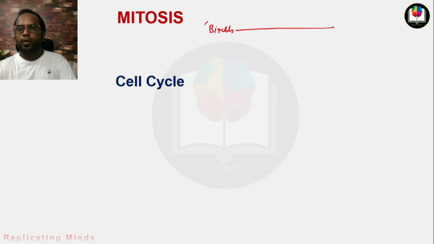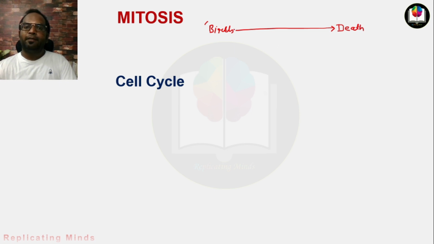What is the cell cycle? A cell behaves exactly as we behave in our life, or you can say we behave exactly like the cell because we are made up of cells. The cell is the basic unit of life. As the cell behaves in its life, we also follow the same type of life cycle. For example, we take birth, and during the whole life we perform multiple functions, we learn so many skills. As soon as we complete our life cycle, we go to death.